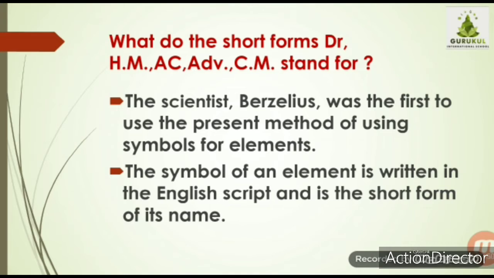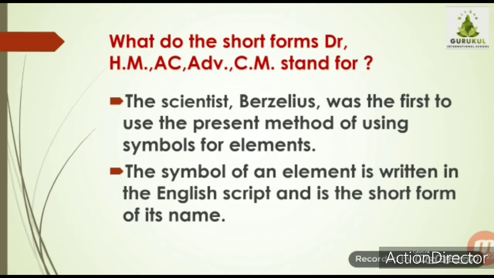Now how were those symbols? In the previous video I explained to you that John Dalton started using symbols, but those symbols had particular signs, a dot, a circle, a plus symbol. But Berzelius, what did he do? He used the English script and it's the short form of its name. The symbol of an element is written in the English script and it is the short form of its name.